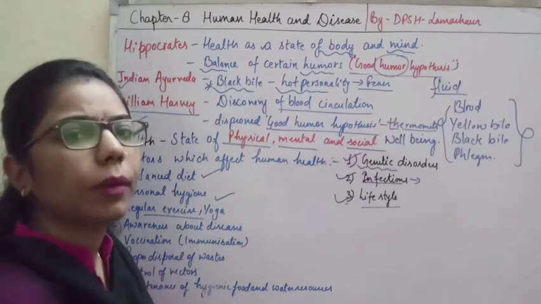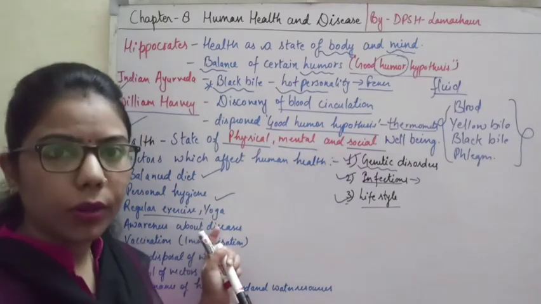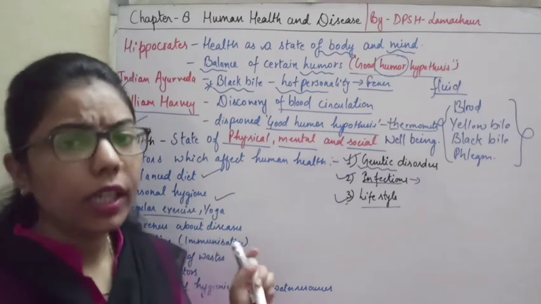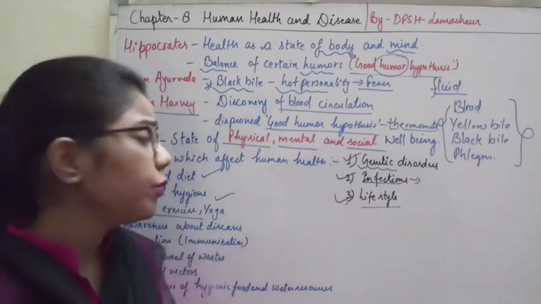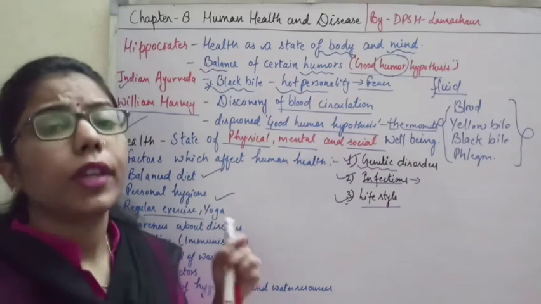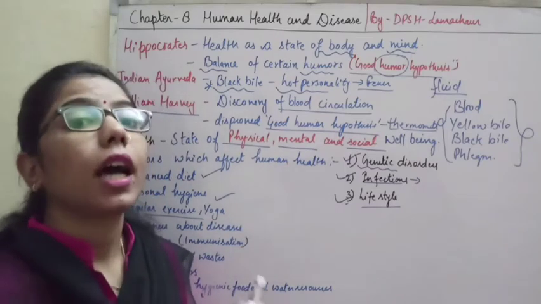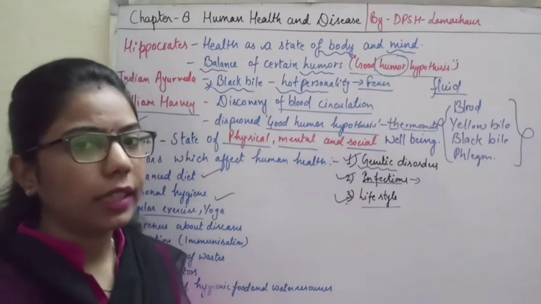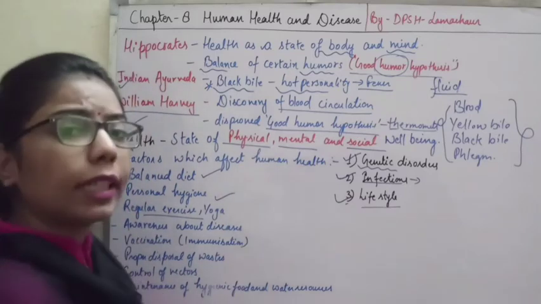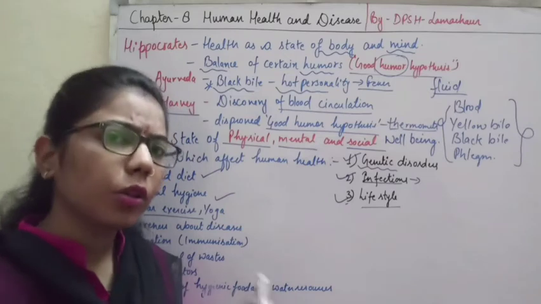This is one of the best things which we can follow in our daily life. In our daily routine we have to follow yoga and exercise. If we do these things, our body will get fit, and ultimately our health will be good.